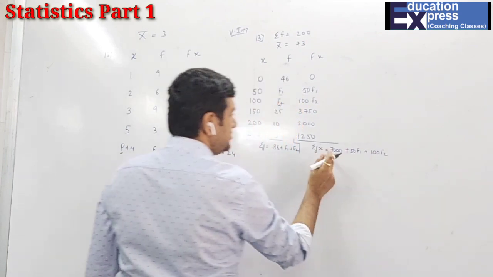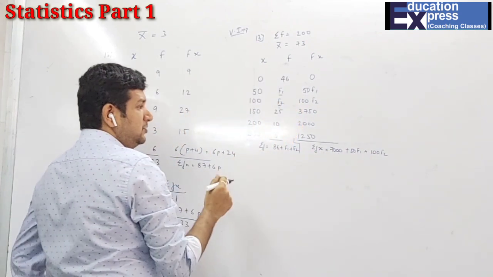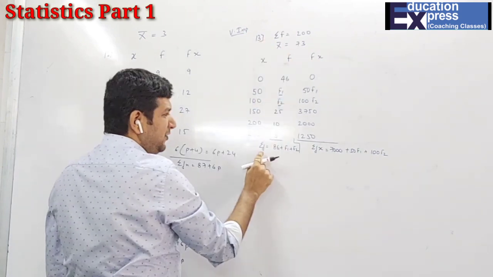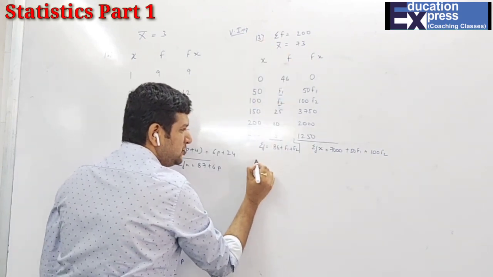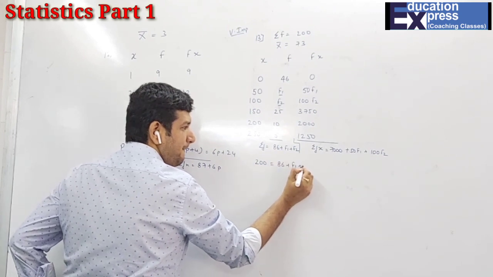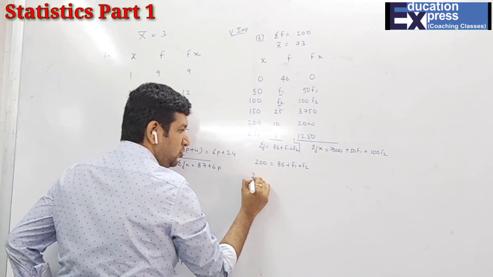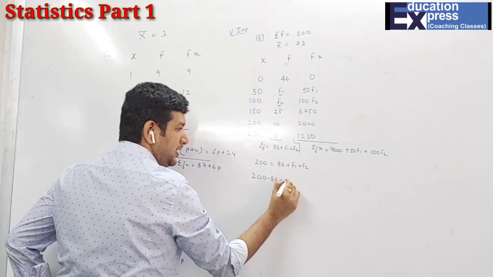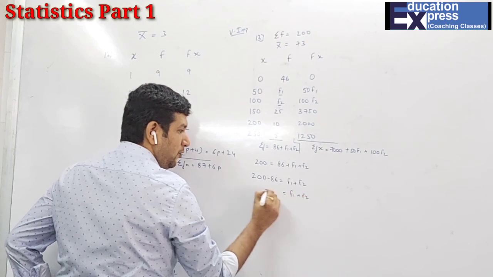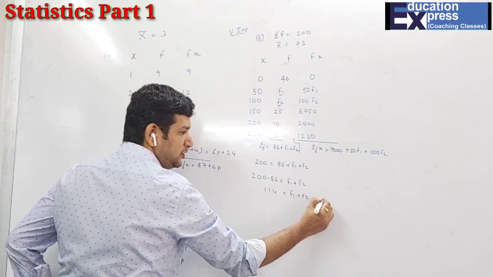So till now we have found sigma fx also, sigma f also. So now students, over here two things you have to find. Sigma f is available. So can I substitute the value of sigma f over here? So 200 minus 86 is f1 plus f2, which is nothing but 114. So I have got one equation.